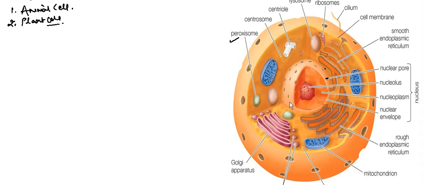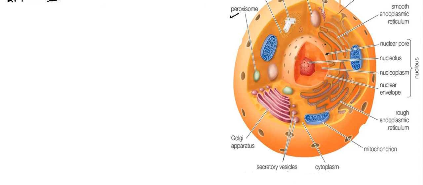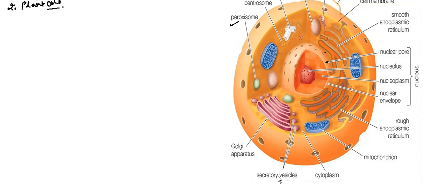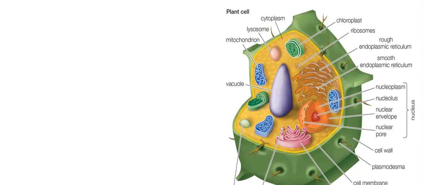Then just below that we have secretory vesicles, the vesicles which are secreted by the Golgi body, which further form lysosomes and other cell organelles. Then at last we have mitochondria, which act as the powerhouse of the cell.